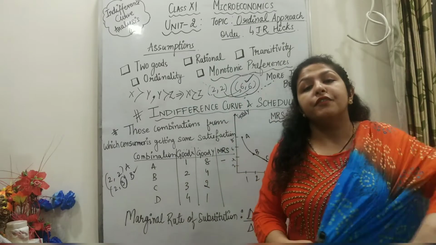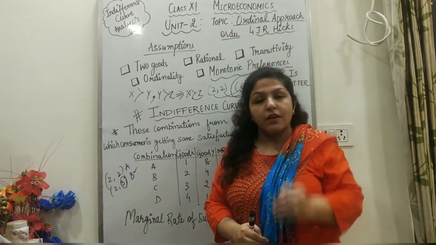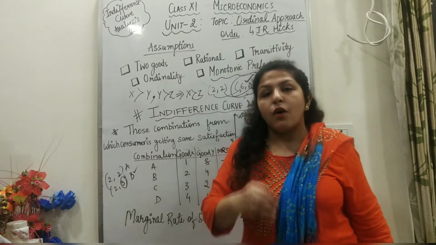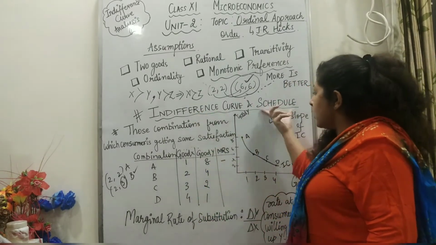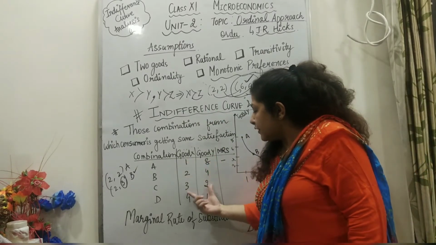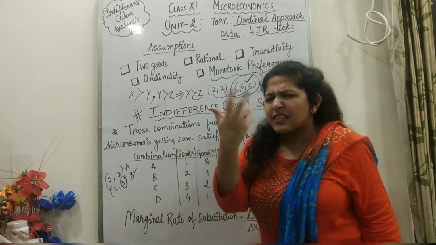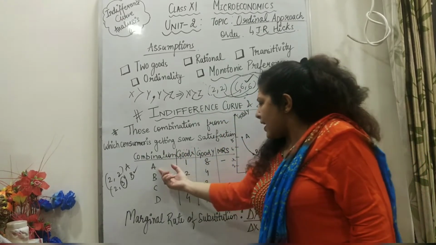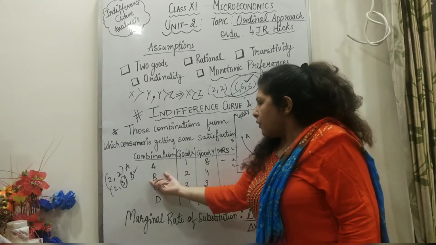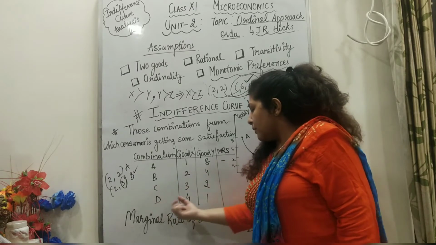What do we mean by indifference schedule? Just think about it: a curve or a schedule in which all the bundles are giving me the same satisfaction. That means a schedule having different bundles. Let's pick up the bundles, combinations of X and Y. Good X is apple, and good Y is green chili. A is (1,8), B is (2,4), C is (3,2), and D is (4,1).